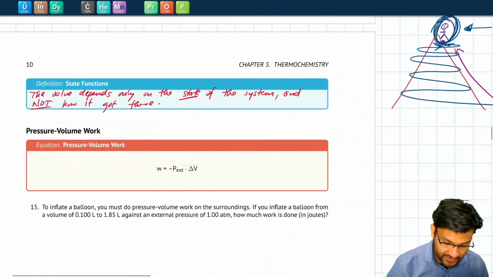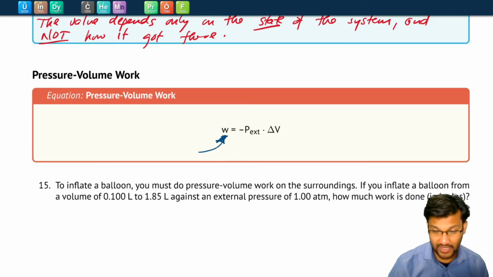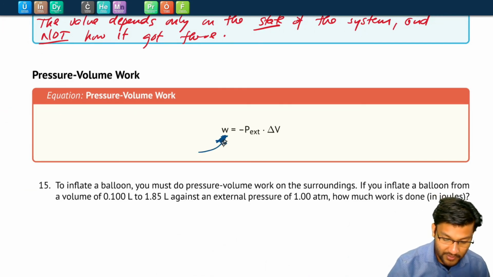All right, in our next video, we're going to talk about work, because we haven't touched on work yet this chapter. We did mention how internal energy is heat and work. So we're going to talk about work a little bit, specifically pressure volume work.